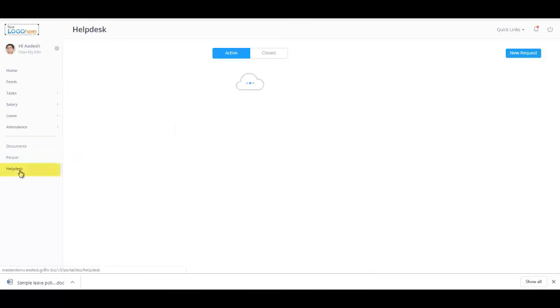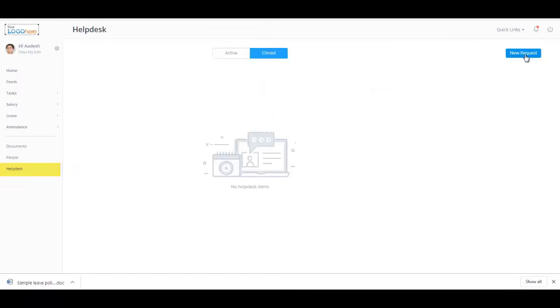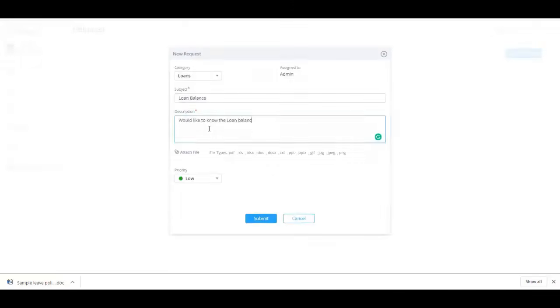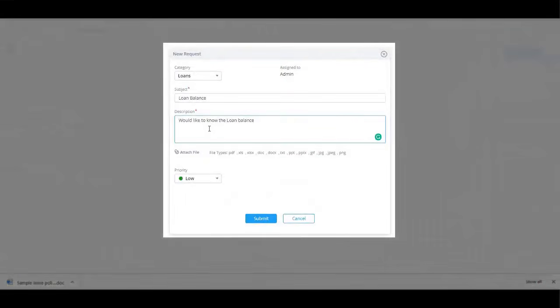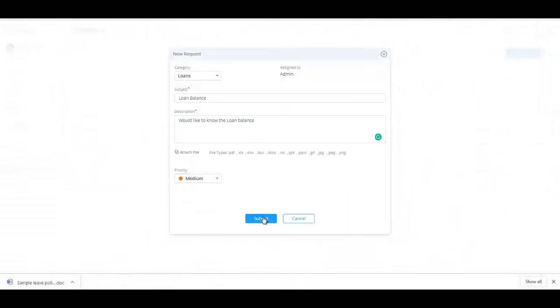You can use the Helpdesk feature on greytHR to raise a ticket and track it. Individuals who are assigned certain categories will go ahead and resolve these tickets. View your active and closed Helpdesk ticket details in this section. To create a new request, click on the New Request icon and enter the details such as category, subject and description. Also select the priority level before you click on the Submit button.